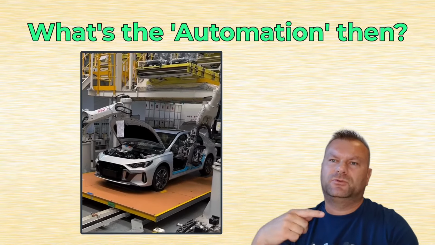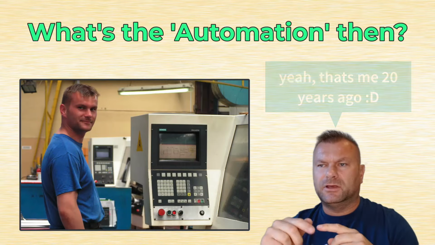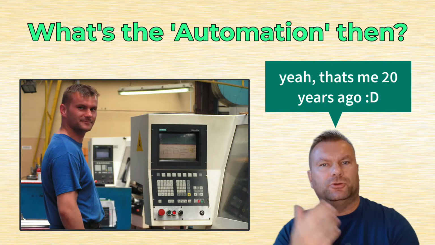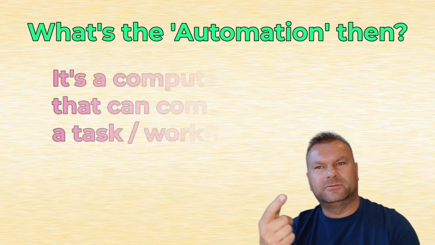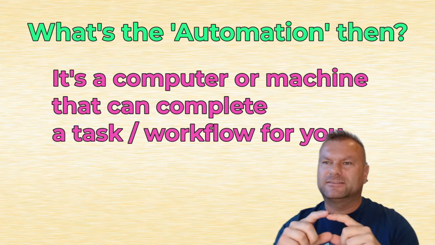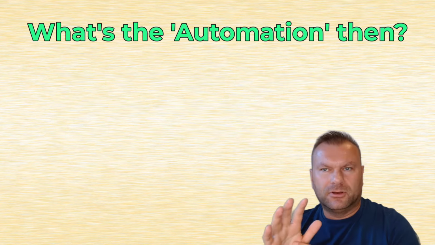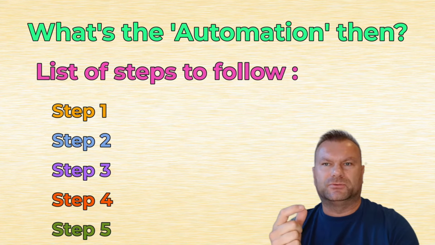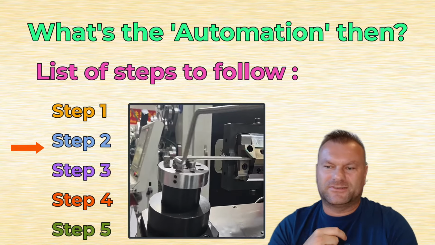So basically that machine will go on and on and on with very little supervision and intervention needed from a human being. So again, what is automation then? Automation is a single workflow, a single task, that is done in an automatic way, a way that needs none or very little human supervision. And again, as you can see, automation is nothing new. Automation has been with us for ages.